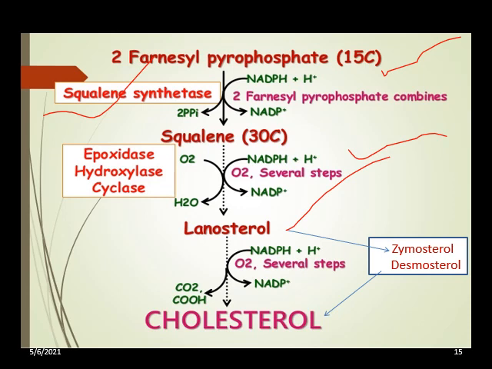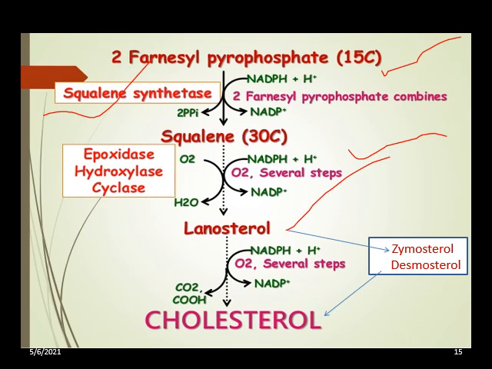Around 20 enzymatic reactions are written, meaning so many modifications of the lanosterol steroid ring structure occur here, and cholesterol formation occurs. The final compound, cholesterol, should contain 27 carbon atoms.